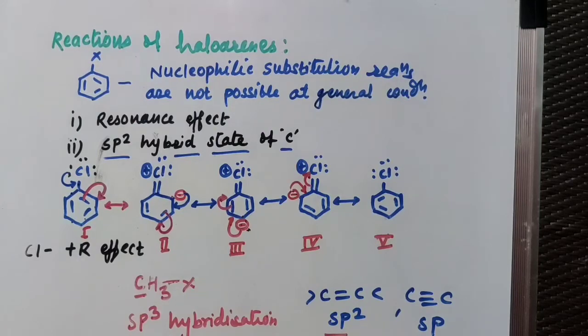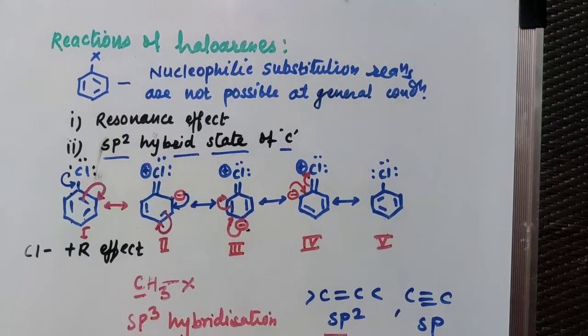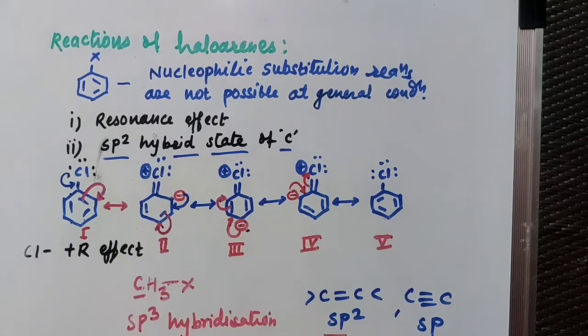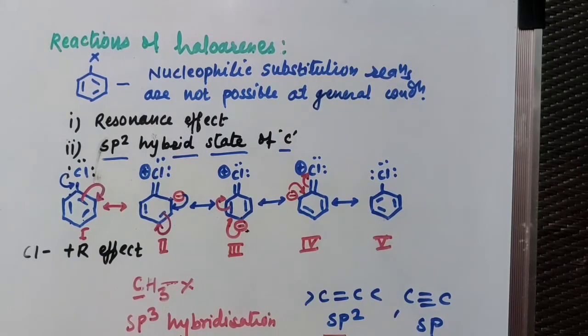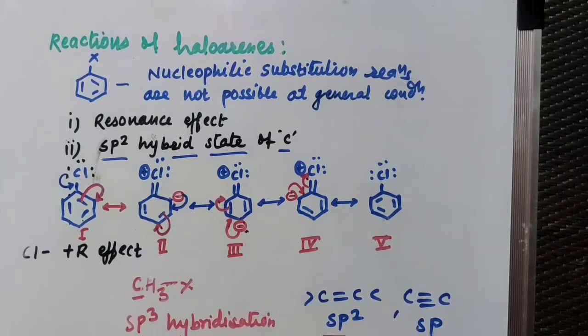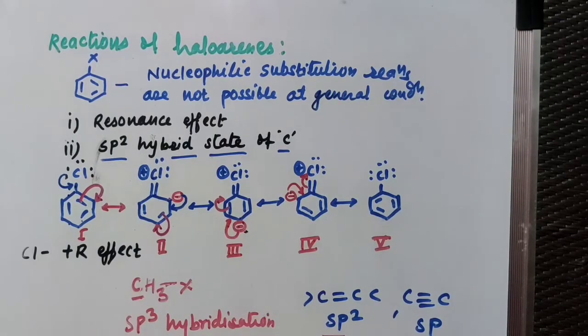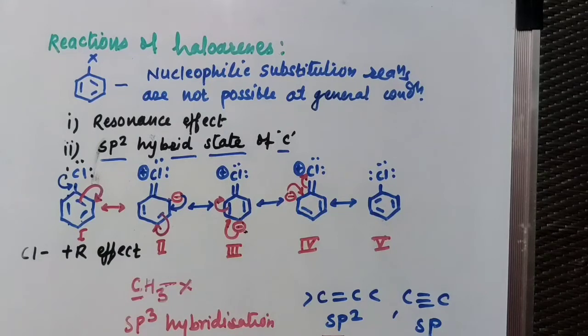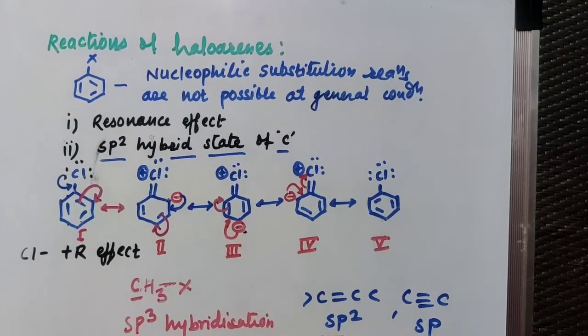And as a result, as the carbon atom carries a slightly negative charge, the carbon atom is not completely positively charged, since it is an sp2 hybridized carbon atom. The density of positive charge is less as compared to an sp3 hybridized carbon atom, so the nucleophile cannot attack such an electronegative carbon atom, and hence due to the sp2 hybridized state of carbon, nucleophilic attack or substitution is not possible.